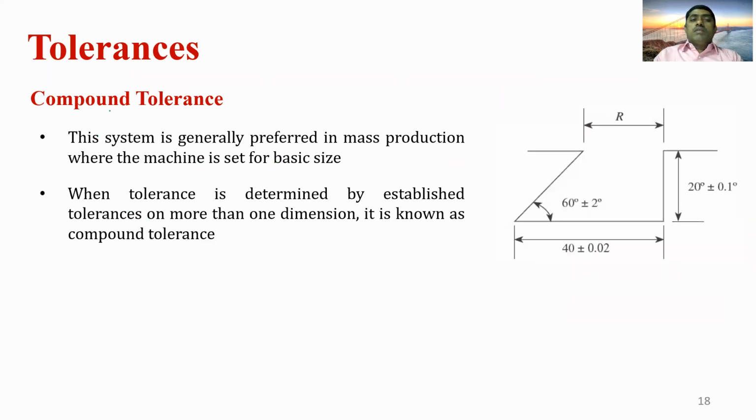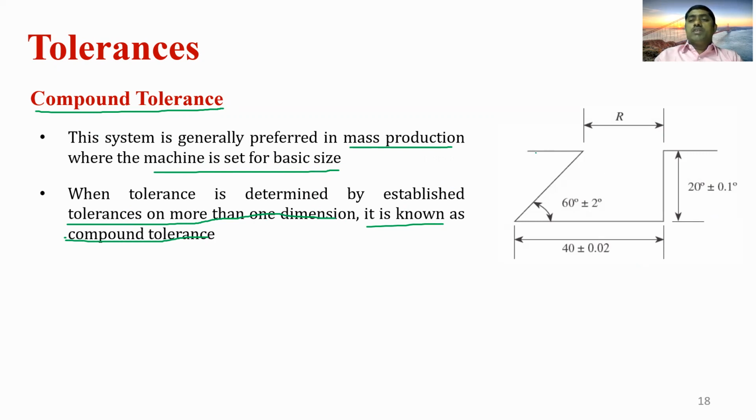Next, coming to the compound tolerance. This system is generally preferred in mass production, where the machine is set for the basic size. When the tolerance is determined by established tolerances on more than one dimension, it is known as compound tolerance. So compound tolerance is provided on more than one dimension.